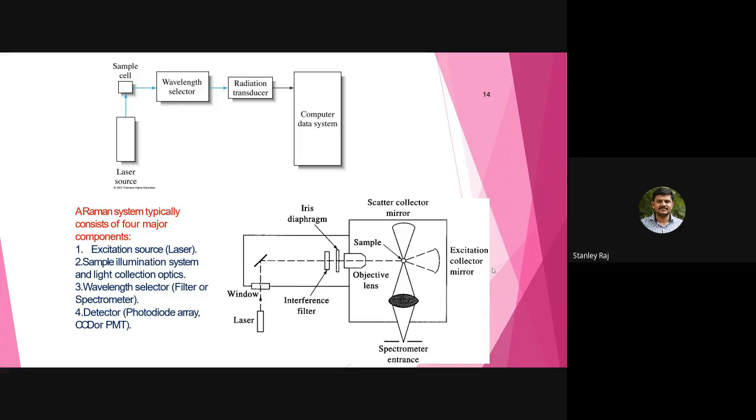So the detector will be the photodiode. The photodiode is very sensitive. When light hits it, it will detect it and convert that light into electrical signals. So that is the concept of photodiode.